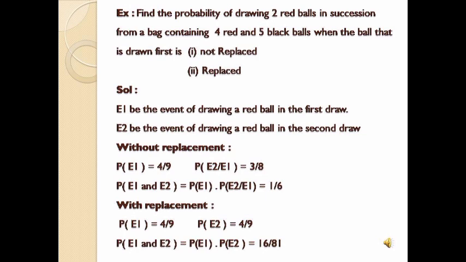So this is an example of independent events, because when event 1 has occurred there is no change in event 2. So the probability of E1 intersection E2 equals probability of E1 into probability of E2, which equals 4 by 9 into 4 by 9, that is 16 by 81.